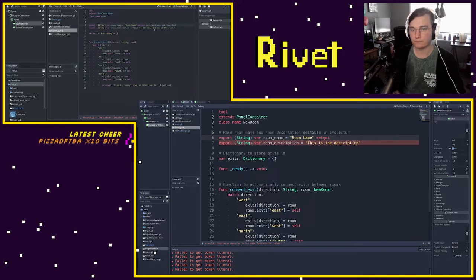But let's say we just wanted the set function. I would get rid of the get function name and the comma, and now whenever someone tries to set room name, the set function will run. But if they try and get room name, it will get just the straight variable itself. It will not run a get function. However, let's say I wanted to have a get function, but no set function. I could get rid of set function here, and then just type comma get function. And this empty comma means there is no set function, but there is a get function.